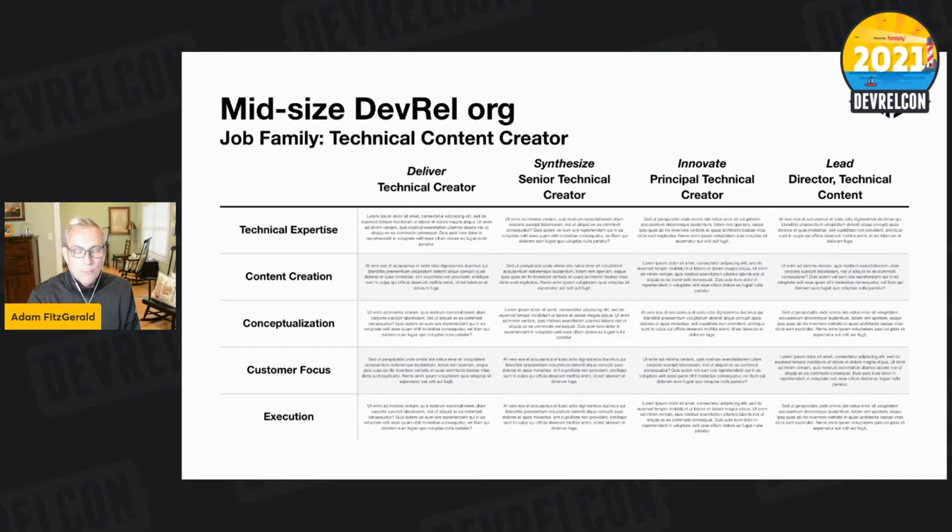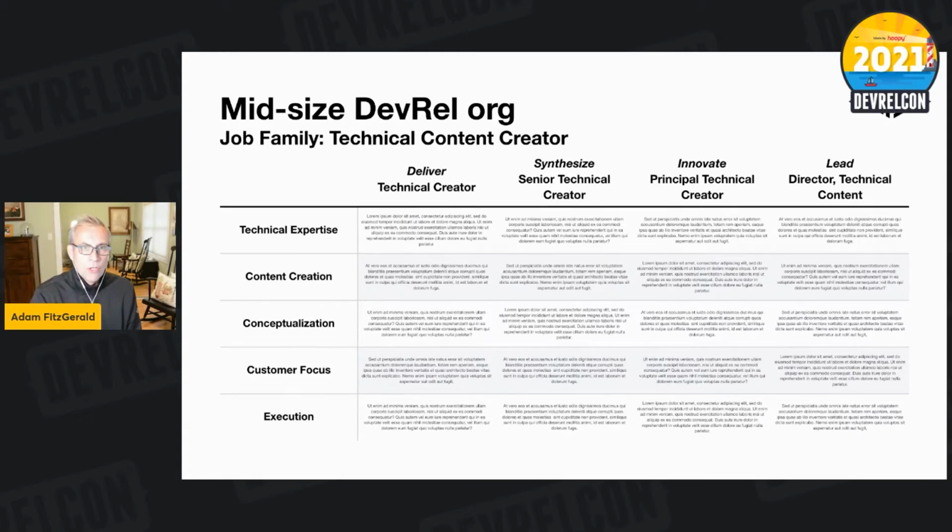And this could be as simple as writing the docs or moving the docs work out of product and into a DevRel org, or actually having a separate responsibility for creating content that engages with technical audiences, largely on the written side.